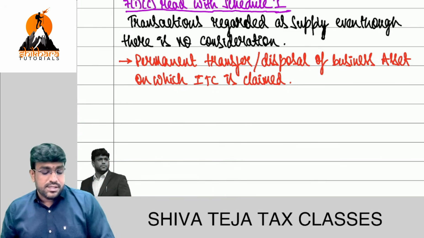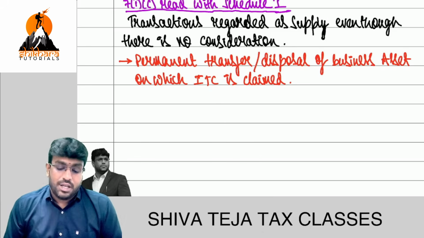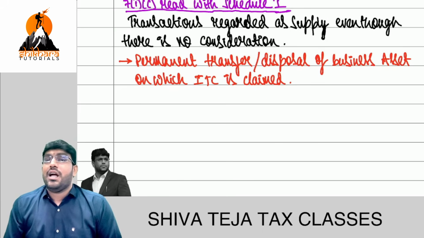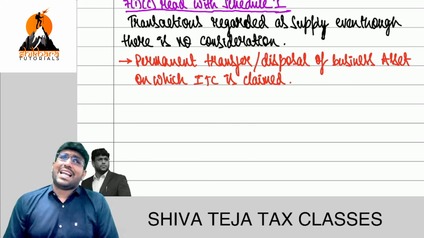So, what is that line, my dear friends? Permanent transfer or disposal of business asset on which what is claimed? ITC means what? Input tax credit. Is that clear? I'll give a classic example here.